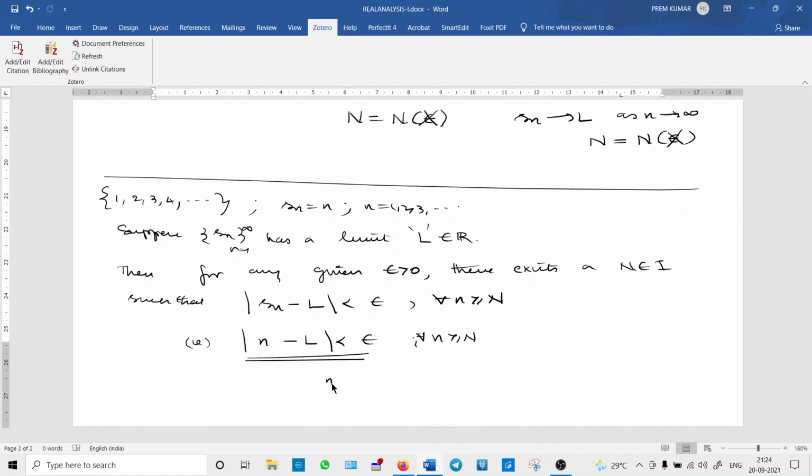It's nothing but n minus L lies between minus epsilon and epsilon. Sometimes I will avoid writing 'every'. It is understood that this holds for every n greater than or equal to capital N.